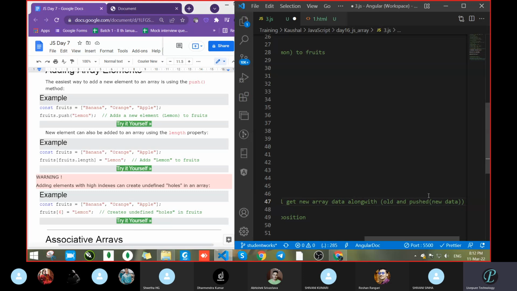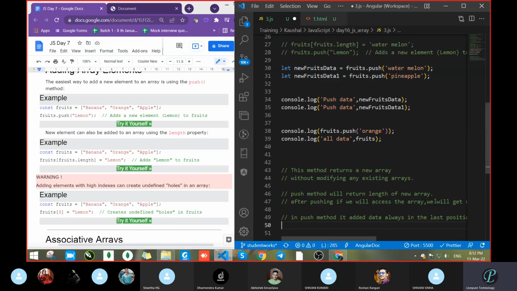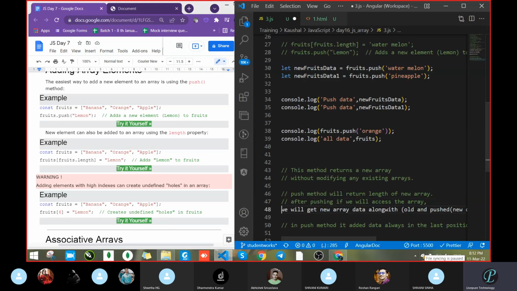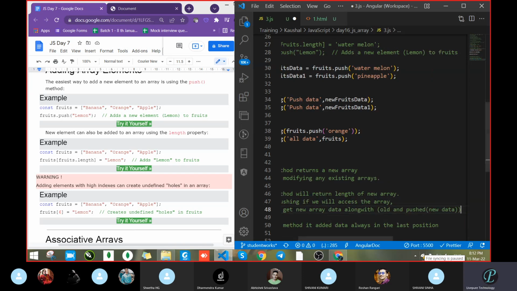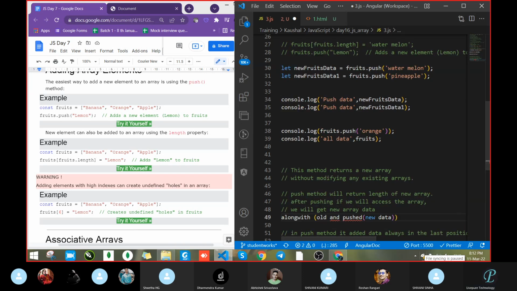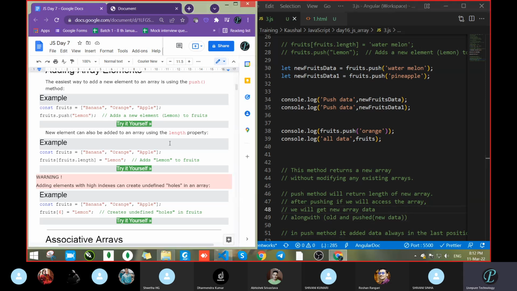Got it? Clear? So this way we can push the data and get the data. A new element can also be added to the array using the length property.